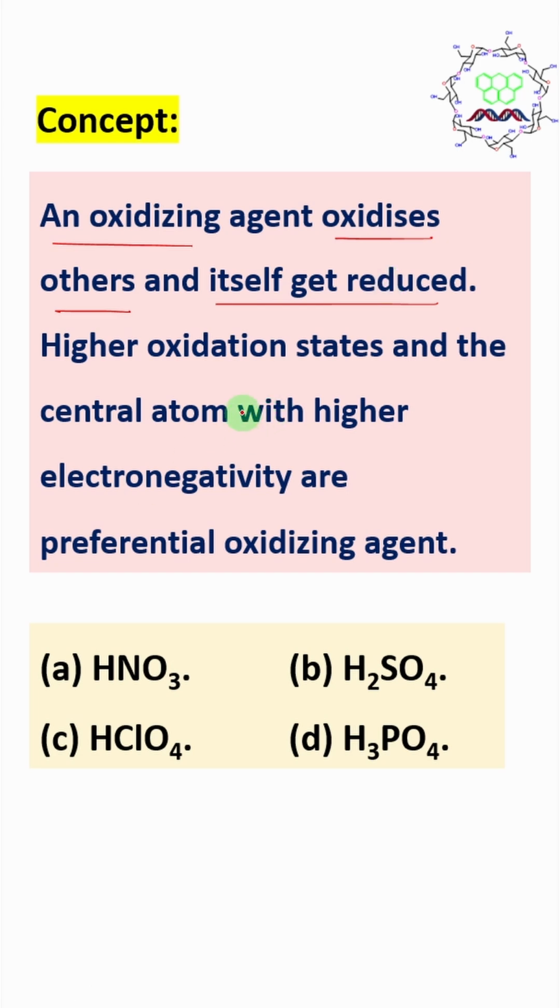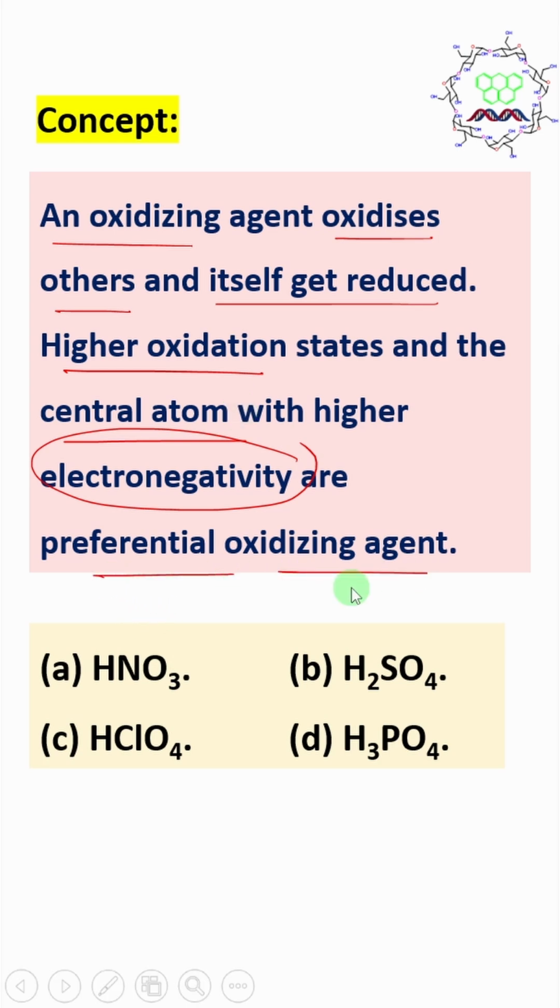Now, this is more favored when the atom is in a higher oxidation state, or you can say a central atom with higher electronegativity. Higher electronegativity means more tendency to gain electrons, but in the current situation the atom is very electron deficient, so that's why they are more prone to accept electrons. That's why they are preferential oxidizing agents.